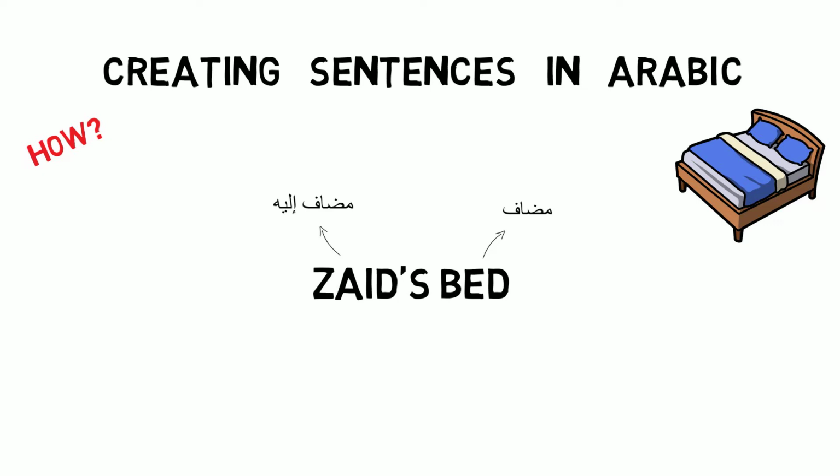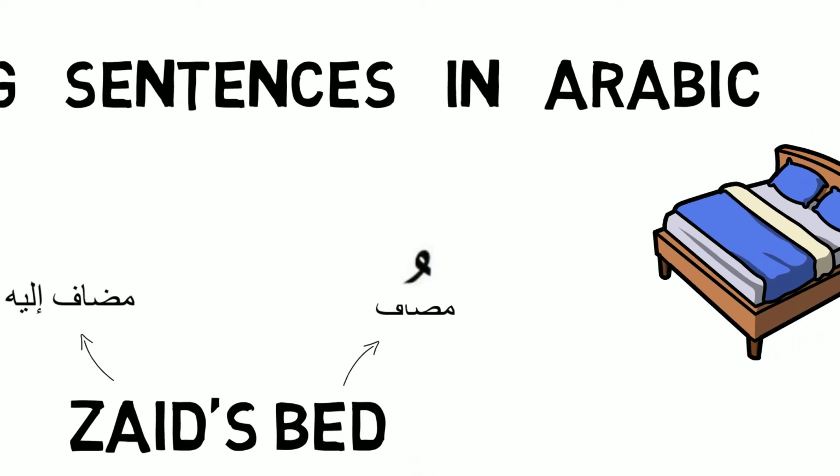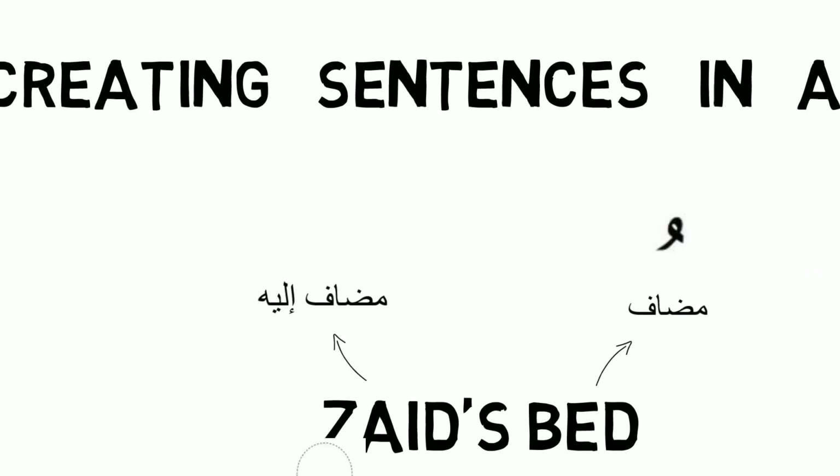Now, what is the rule? The rule is that the mudaf, the thing that you are referring or the thing that is owned or possessed, always has a dhamma, a single dhamma. And the thing or the person you're referring it towards has tanween of kasra. So it has two kasra.